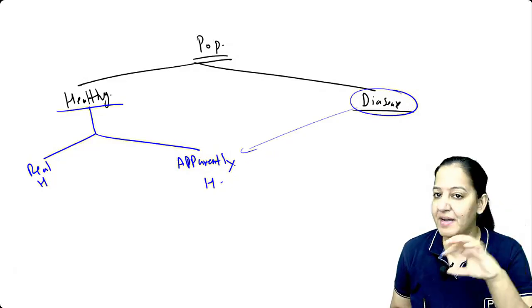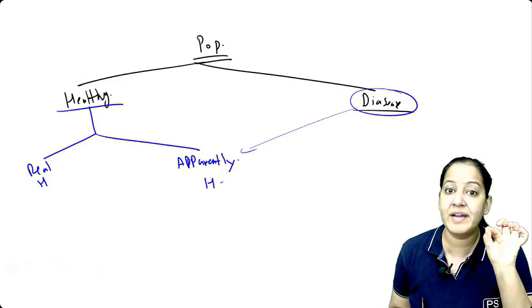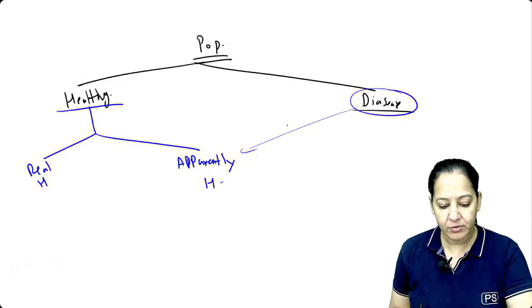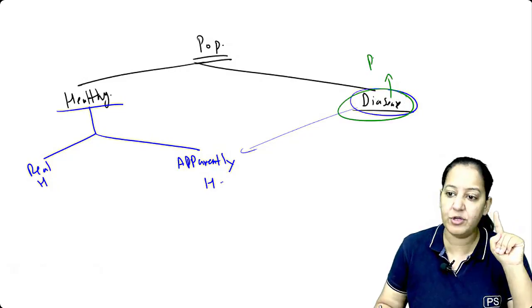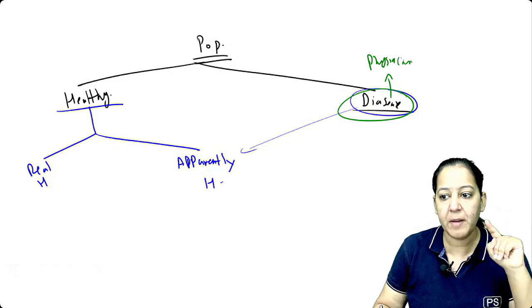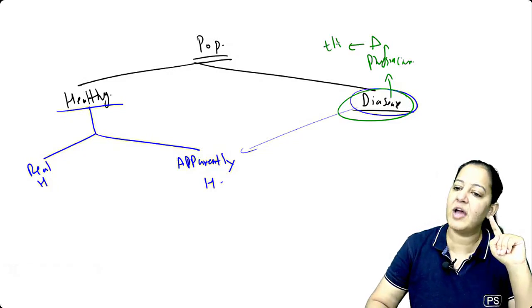These people are asymptomatic, they don't have any symptom, they are in the subclinical stage. The disease is very small, it has started but not produced symptoms yet. You got my point? So these people who are already diseased will run to the physician and say, doctor, I'm having something wrong in my body, please check and give me the treatment. So here we apply the diagnostic test on them and we give treatment to them directly.